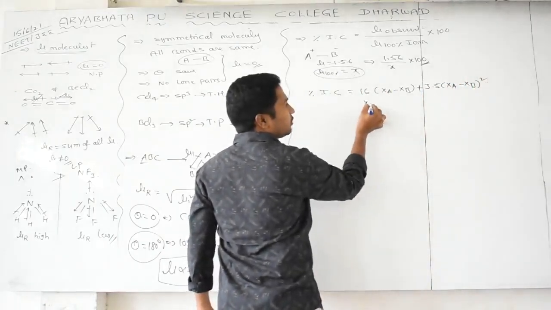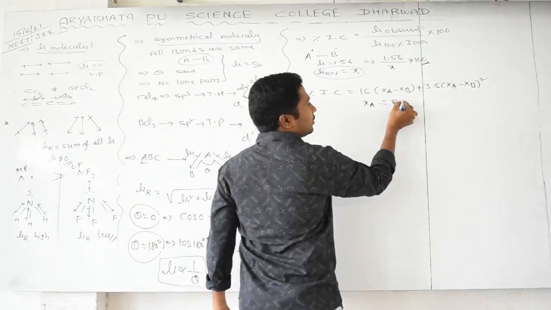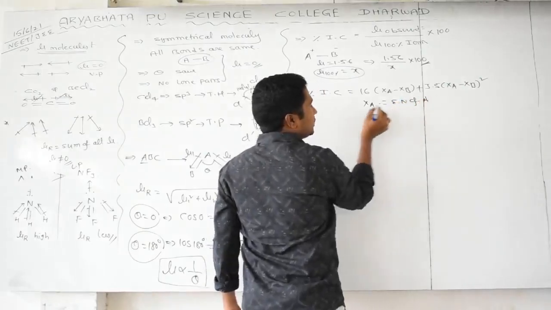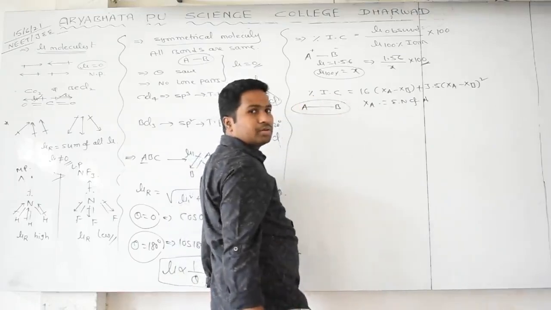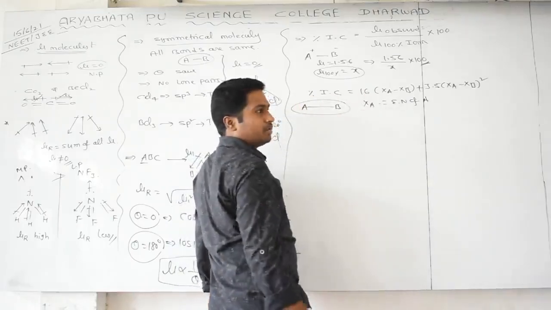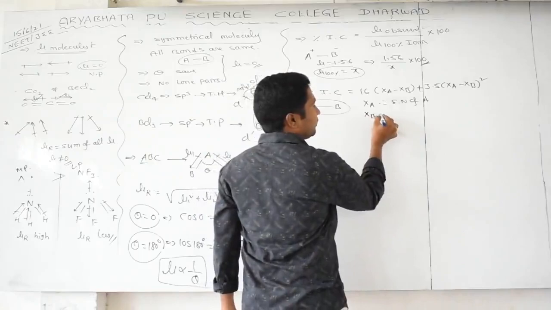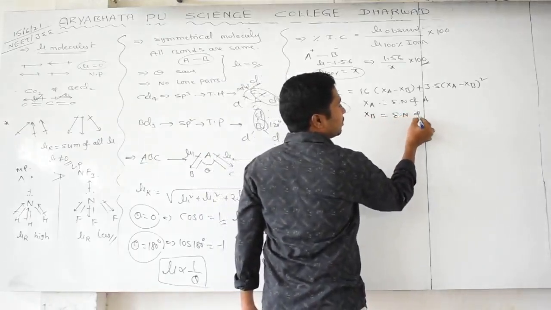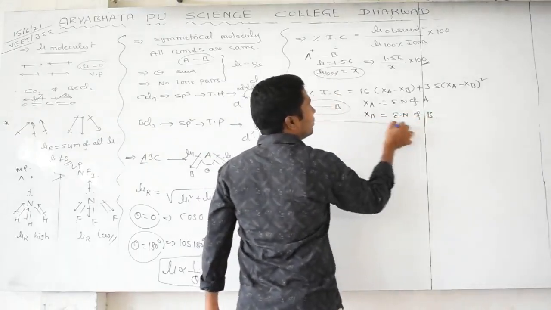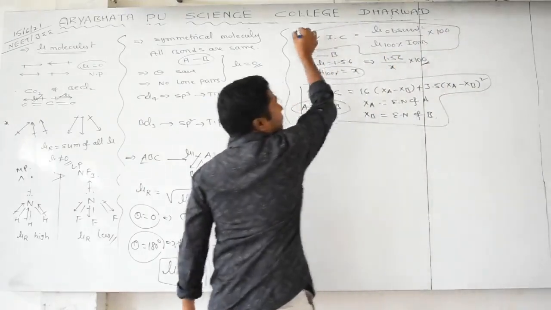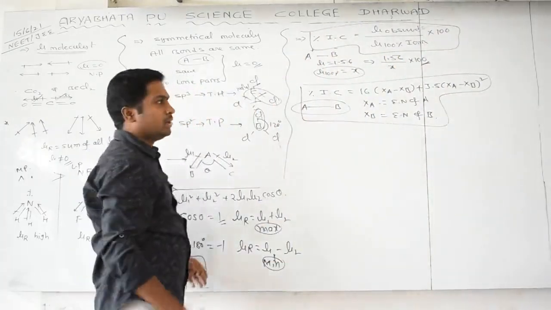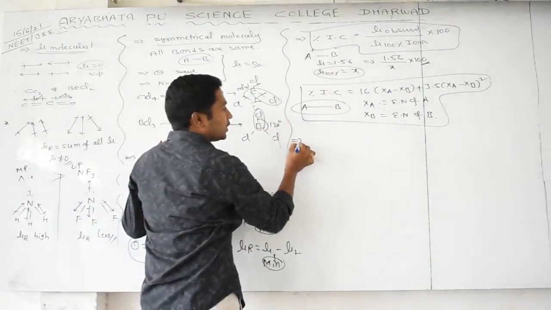Sir, what is the meaning of XA? It is the electronegativity of the A atom if you take an AB bond. XB means the electronegativity of the B atom. These two formulas are very important from a competitive examination point of view. Practice carefully.